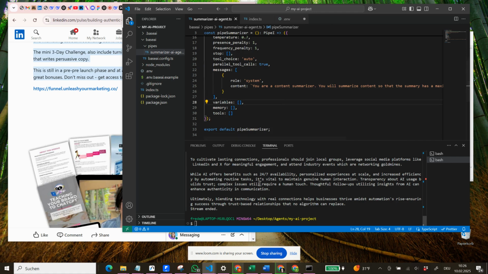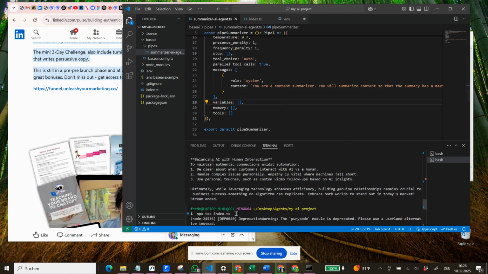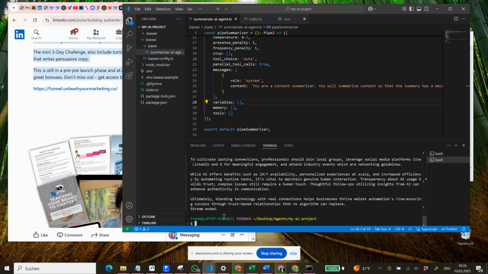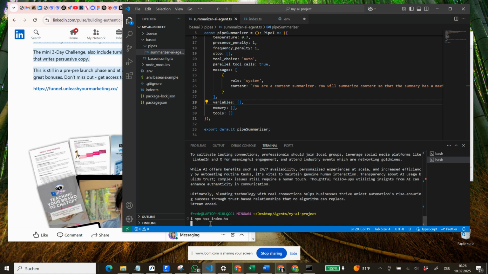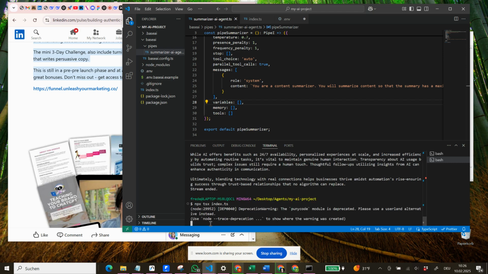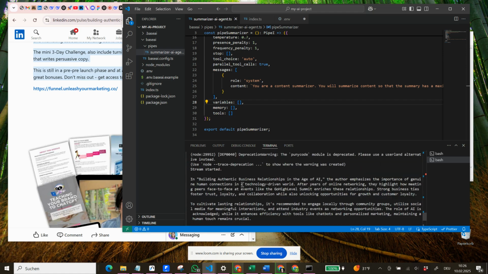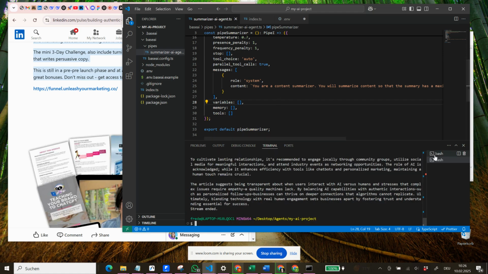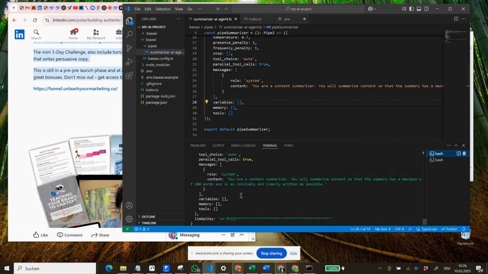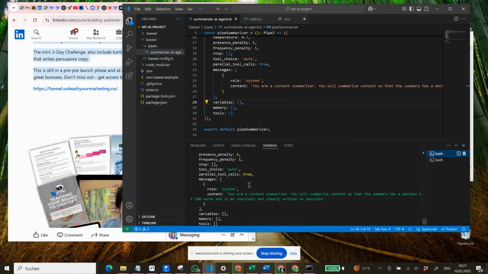We save it again, we run our code again, npx tsx index.ts. I think I know what the problem is and why it's not working, because what we are changing here is this one, but we are not restarting our base AI system here. So the system is still exactly the same as we had before.